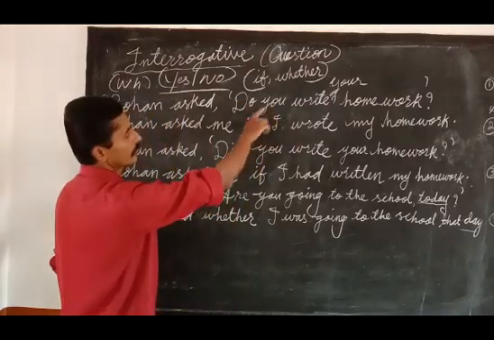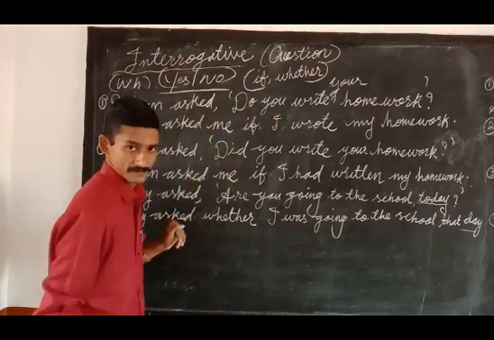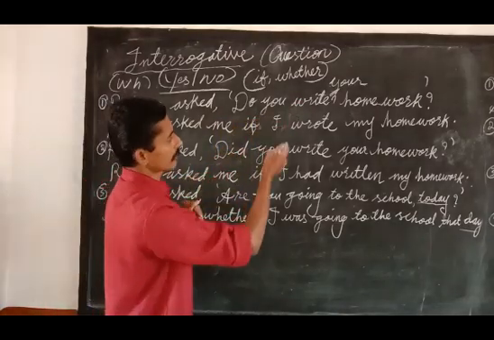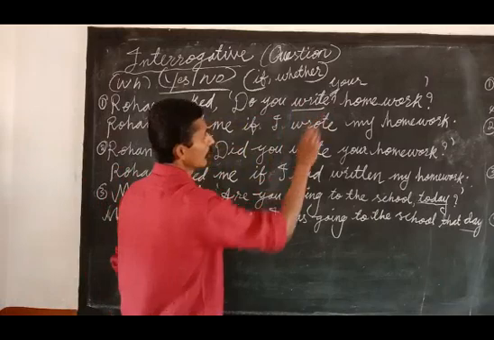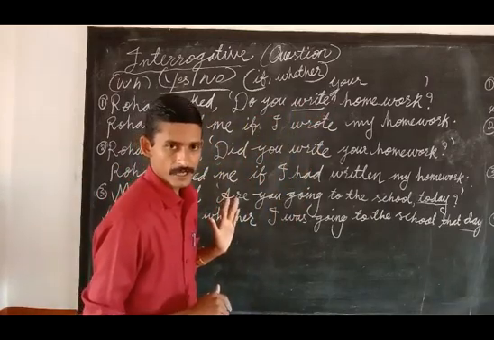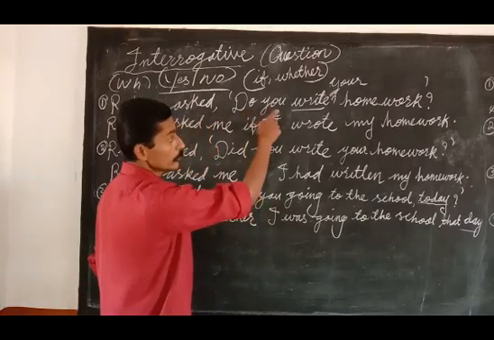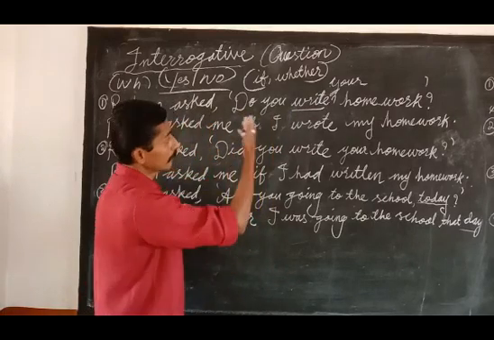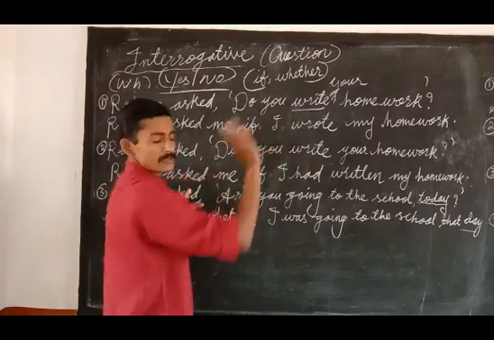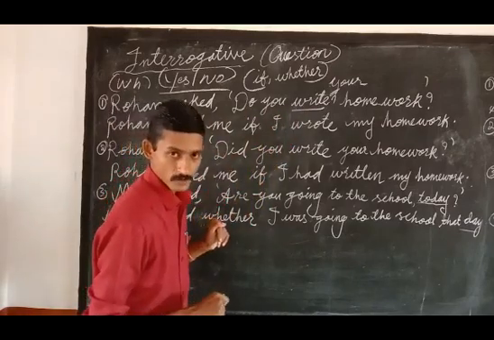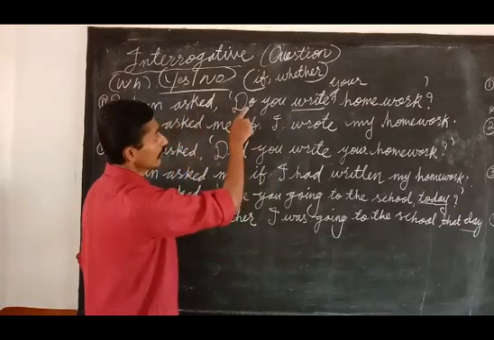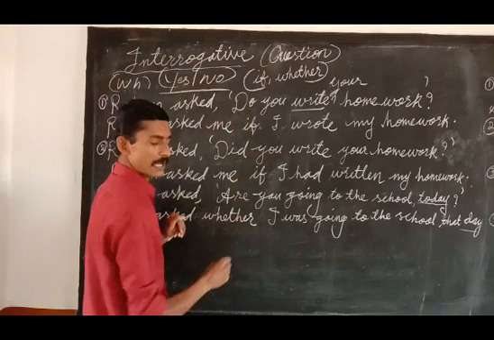Here it's in the form of a question. See, do you write your homework? Look at the verb here, write. Looking at the main verb, you cannot find out the tense. Why? Since it is a question, look at, do you write? Sometimes it will be, did you write? By just looking at the verb, you will not get the tense. So you have to look at the auxiliary verb here. What is the auxiliary verb here? Do.